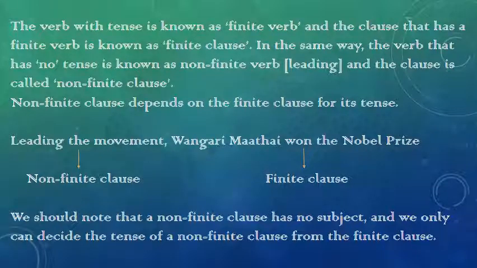So children, as we have learned, the verb with tense is a finite verb and the clause is a finite clause, and the verb which has no tense is a non-finite verb, and the clause is a non-finite clause. A non-finite clause depends on the finite clause for its tense. Since it doesn't have tense, it depends on the finite clause for its tense.